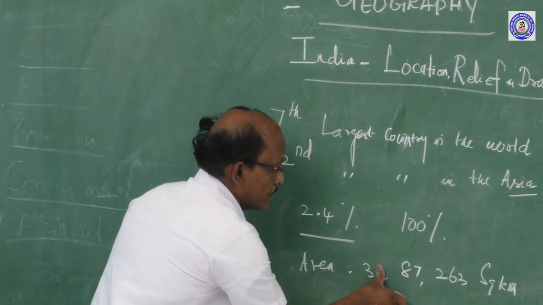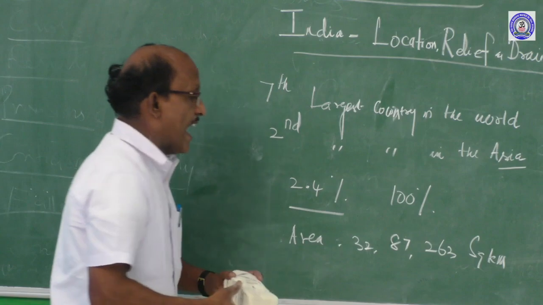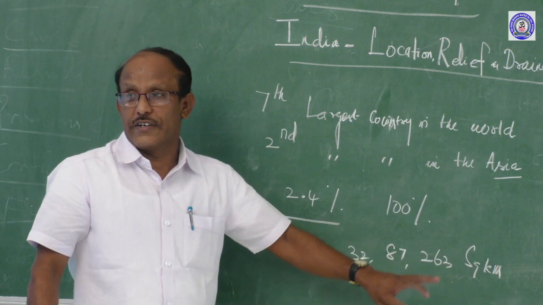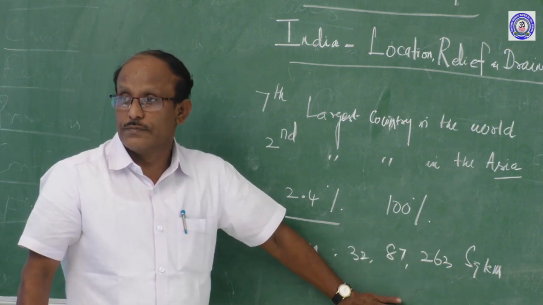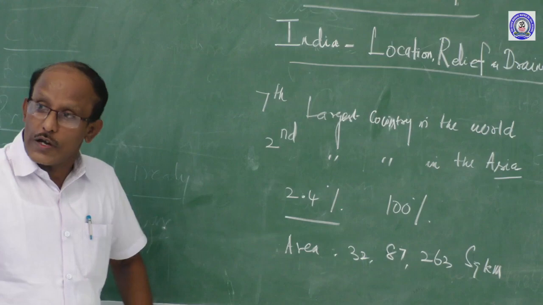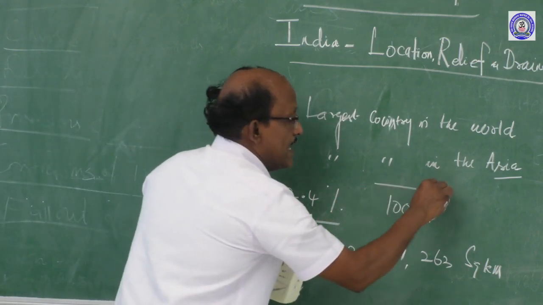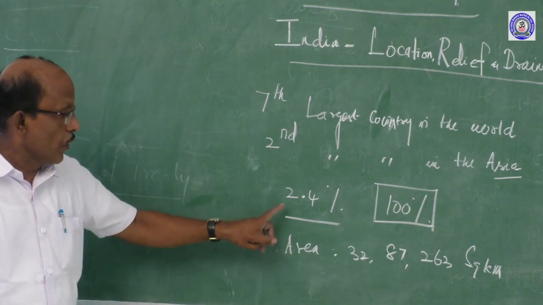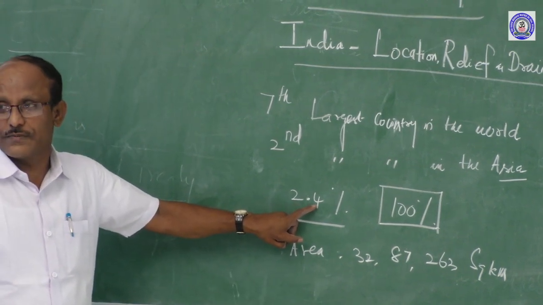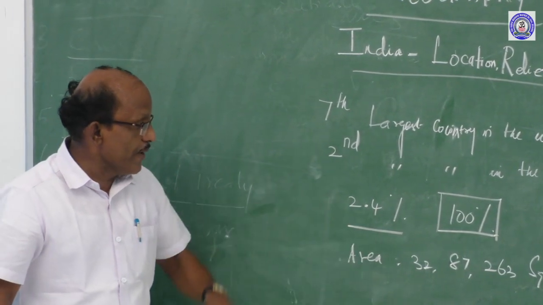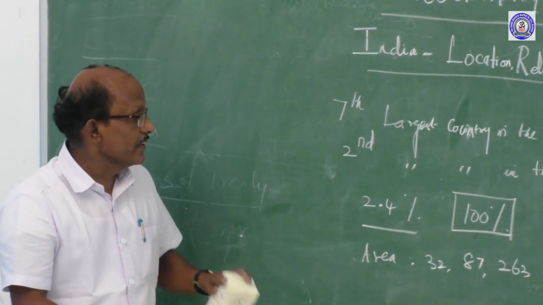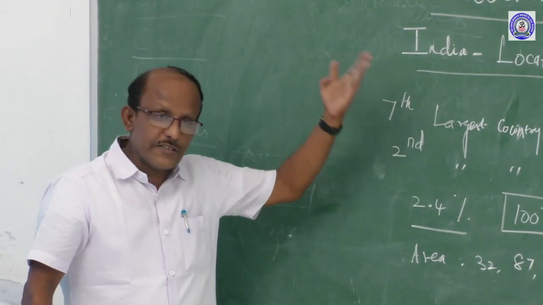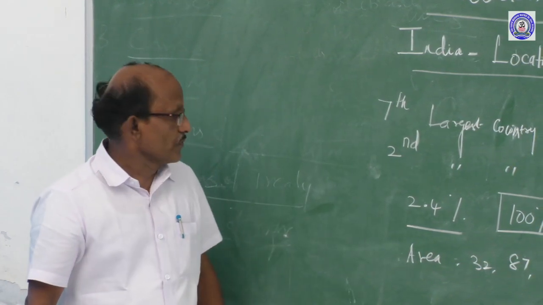32 lakhs 87,263 square kilometers area-wise. Of the total area of the world, 100% of the total land, India accounts for 2.4%. How many will be remaining? Could you tell me? The remaining percentage covers the other parts of the world.